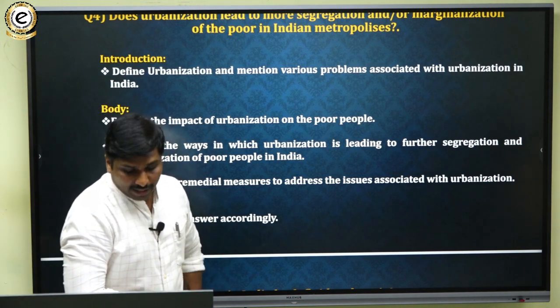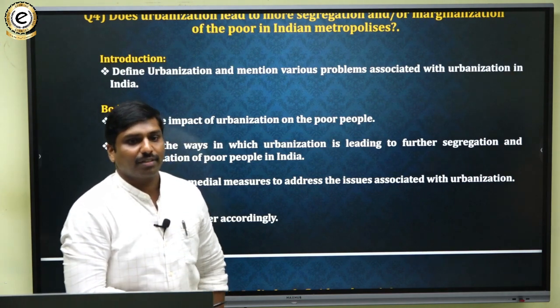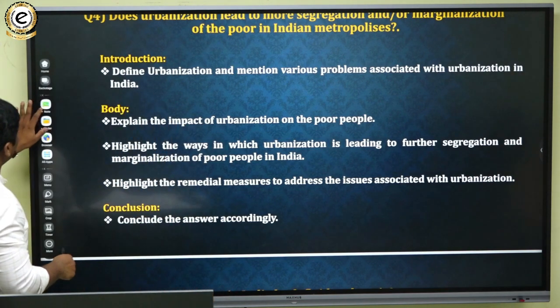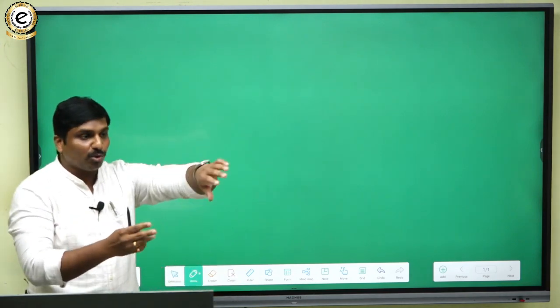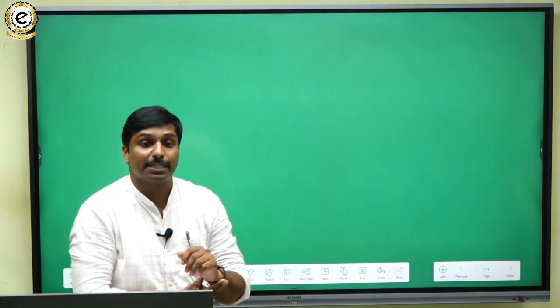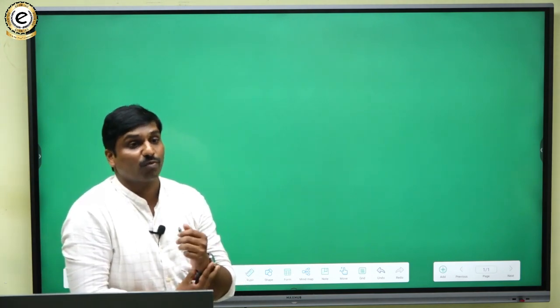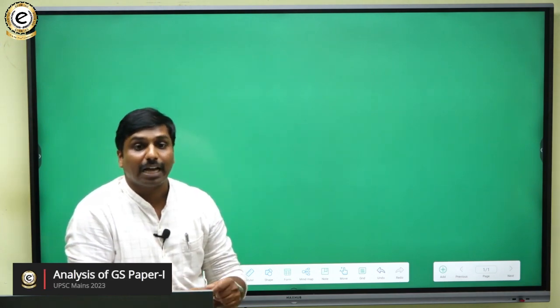And then there is a rise in informal settlements. Do you remember what informal settlements are? Informal settlements means people who live on the footpaths, or homeless people. So homelessness is one of the problems posed by urbanization.